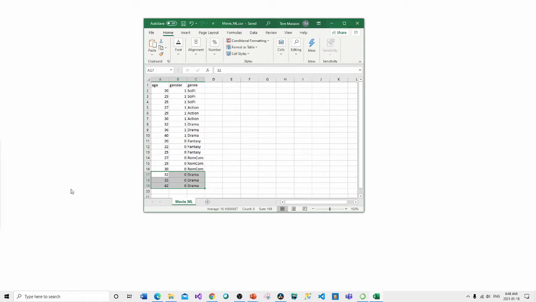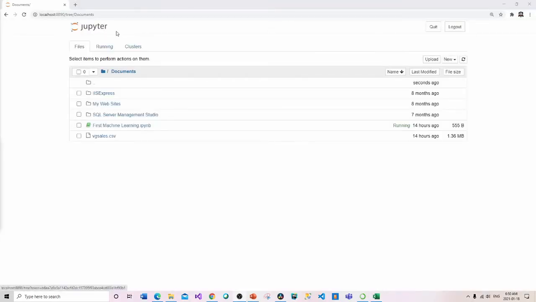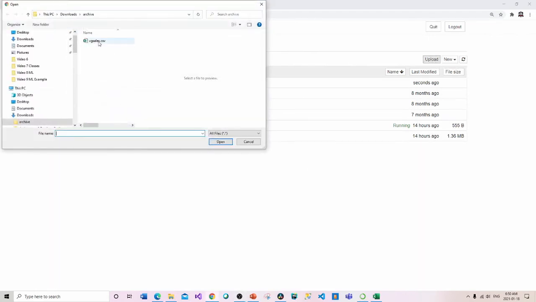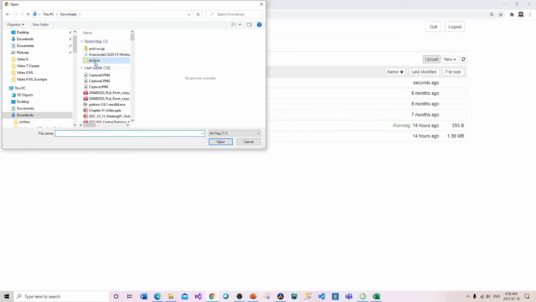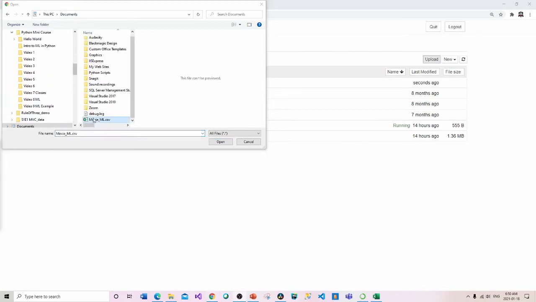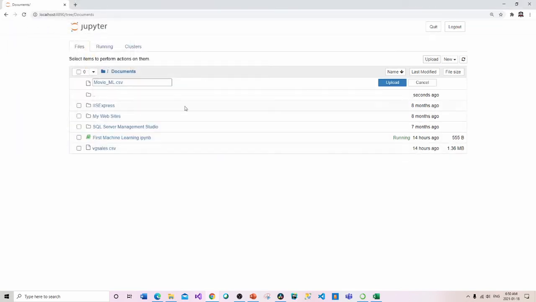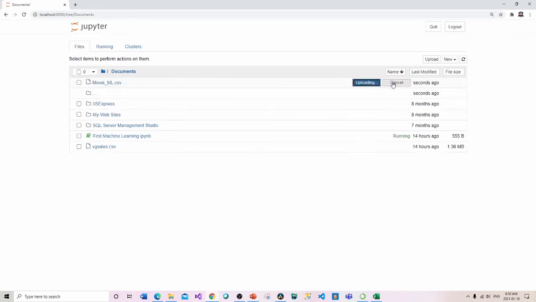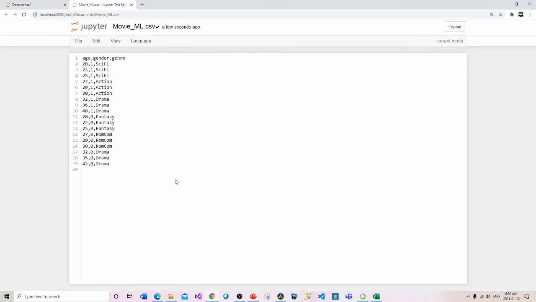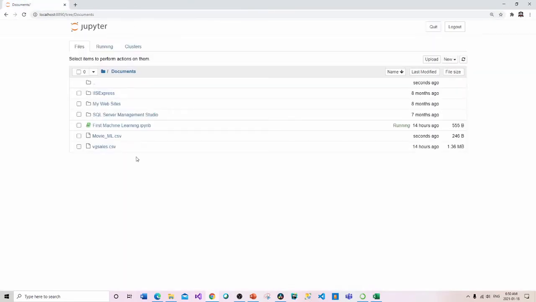Now what I need to do is bring this into my Jupyter Notebook. I'm back in my Jupyter Notebook file management system, and I'm going to upload this file. There it is in my directory. I'm just going to upload that and open it. Right here you can see that it appears, but it's not in there yet. I have to select the upload button in order for it to be brought in, and you can see it's right here.